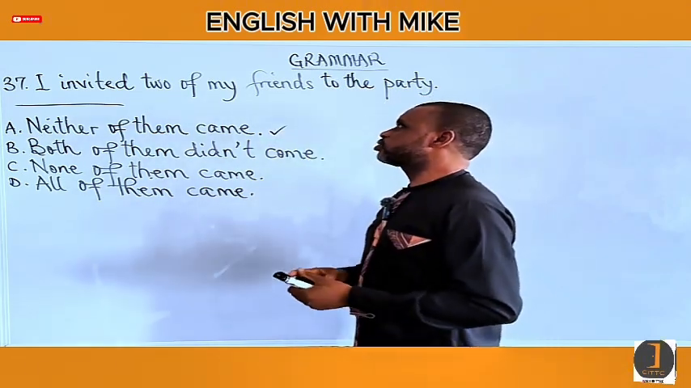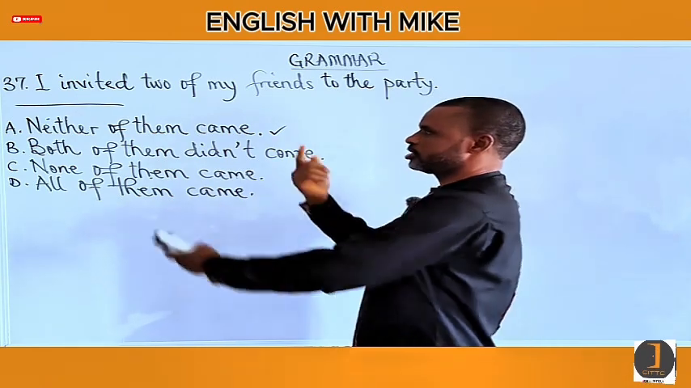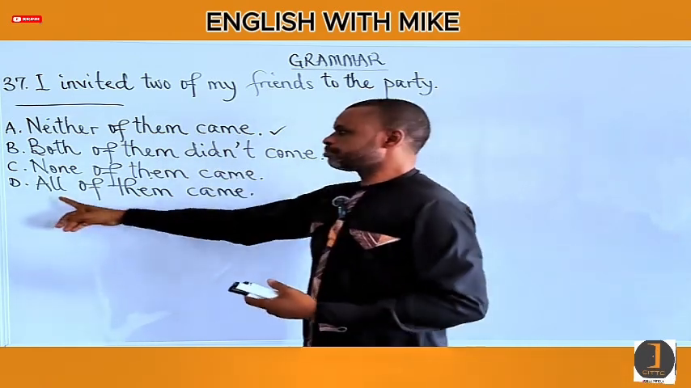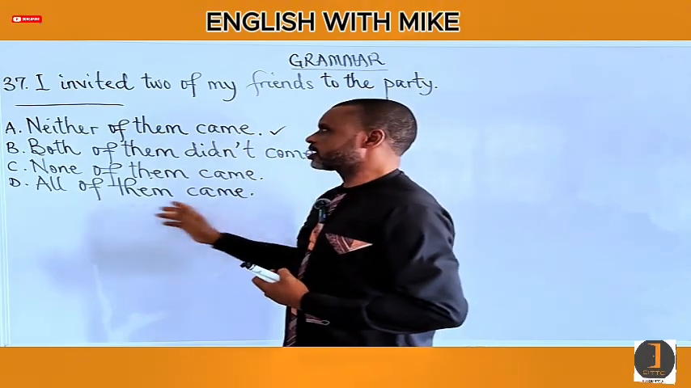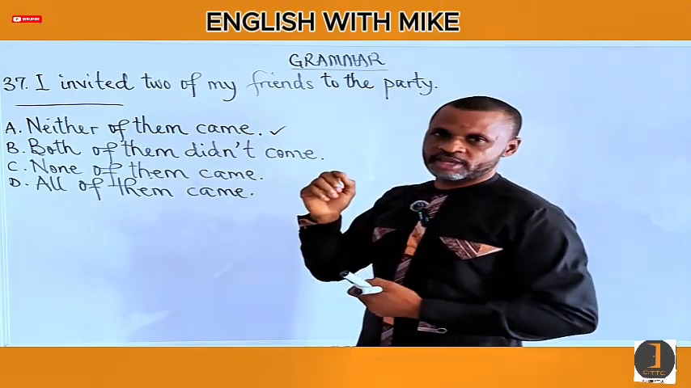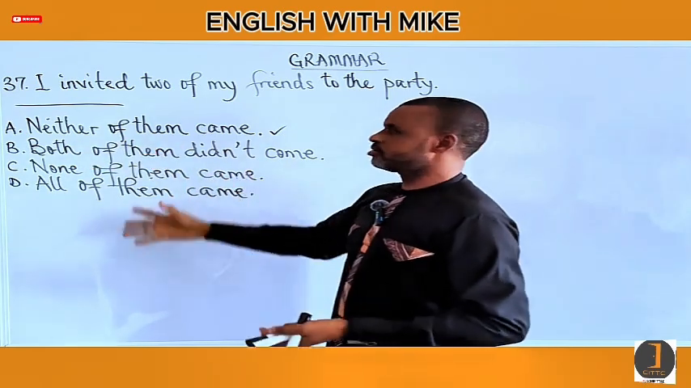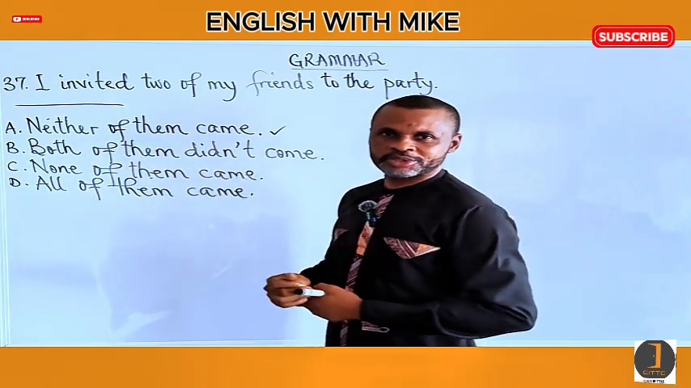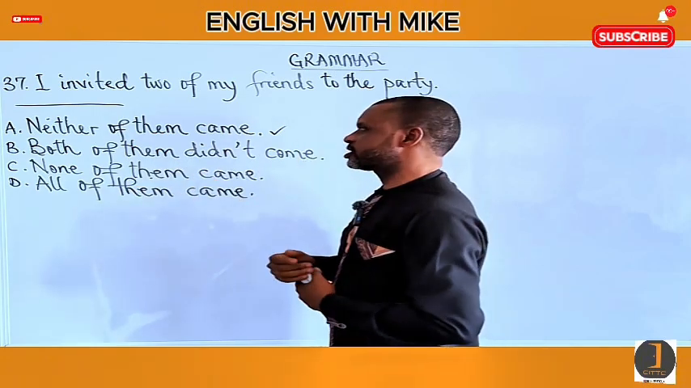I invited two of my friends to the party. Neither of them came. In the reverse mode, it will be both of them came, that is, if they came. Or if only one of them came, then it will be either of them came. And you see that none of them is among these options. They are all deliberately expunged from this sentence.